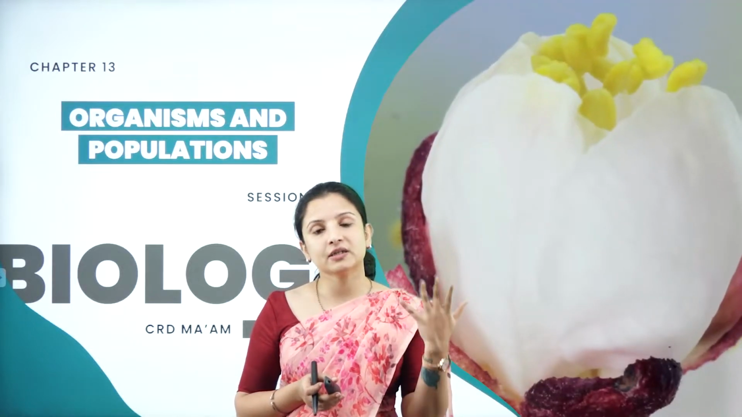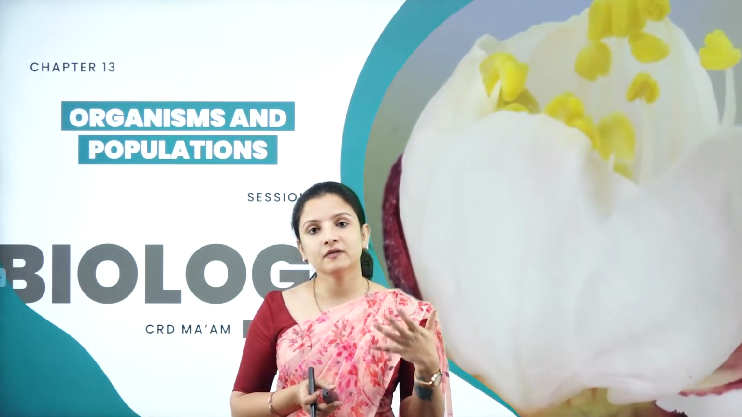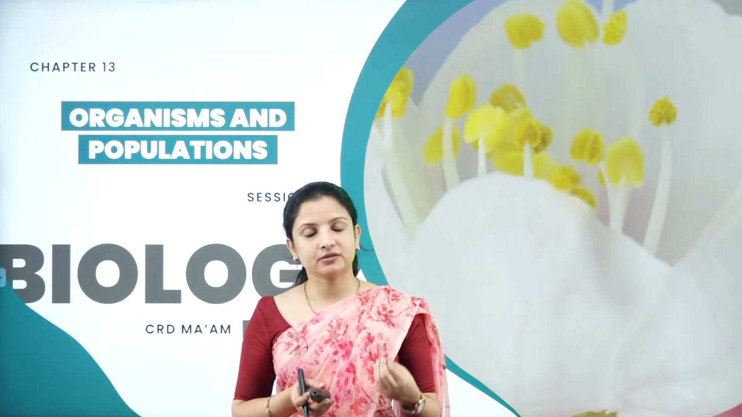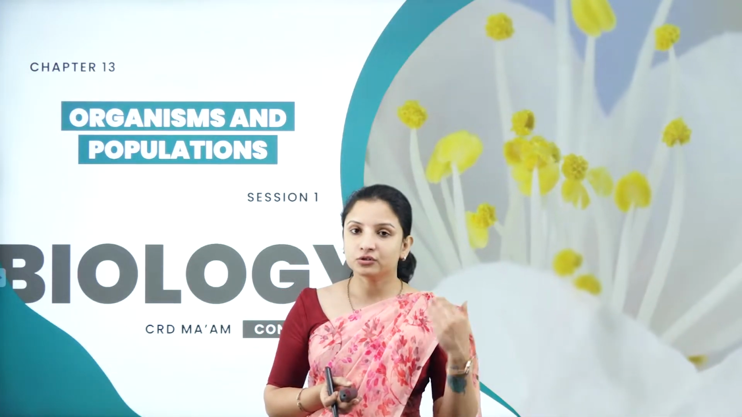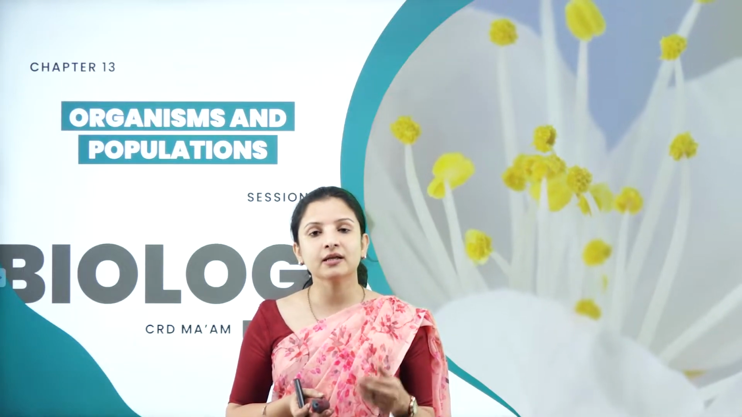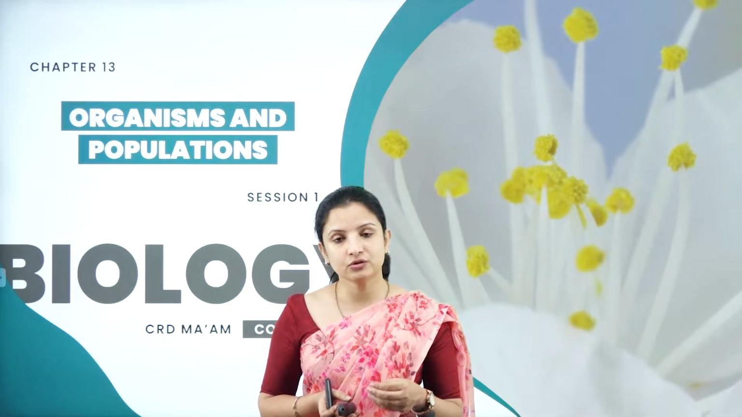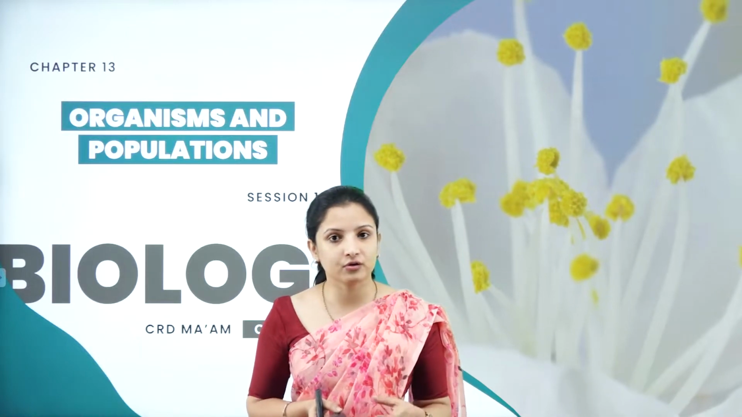Because if the leaves are there, stomata will be there. So if the stomata is there, then transpiration rate will be high. So to minimize the transpiration rate, the leaves are reduced to spines, which is called as the phylloclade.